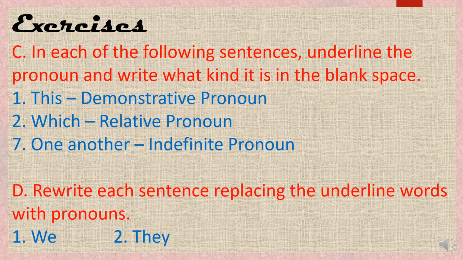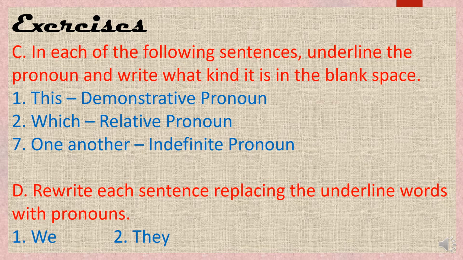Now coming to the second, Asia, which is the largest continent, has several rivers. So what is the pronoun here? Which, and what kind is it?